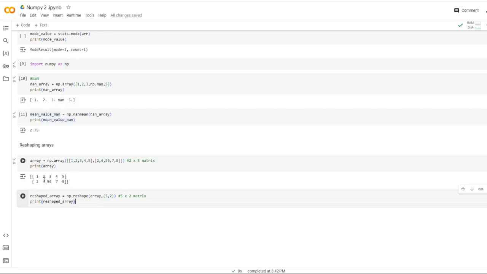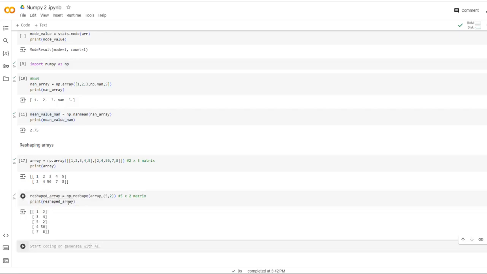Previously it was 2 cross 5, right? Now we are creating a 5 cross 2 and print this reshaped array. Just shift enter.